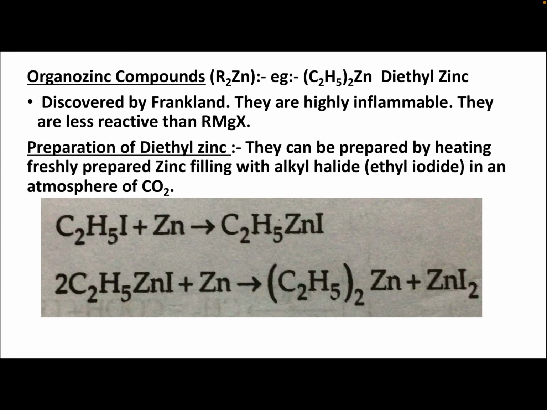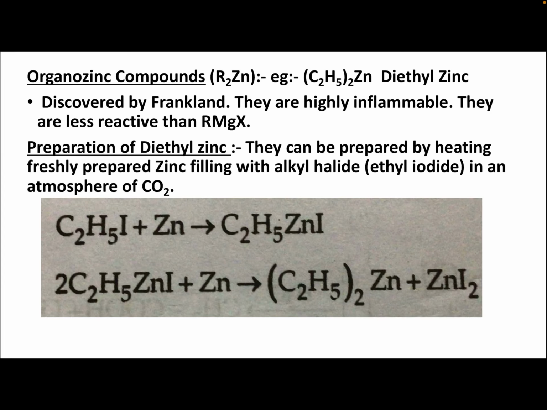C2H5I, ethyl iodide, plus Zn, zinc, we get C2H5ZnI. Then C2H5ZnI plus one more atom of Zn gives (C2H5)2Zn plus ZnI2, zinc iodide. That is, diethyl zinc plus zinc iodide. This is the method of preparation of the organozinc compound diethyl zinc from ethyl iodide.